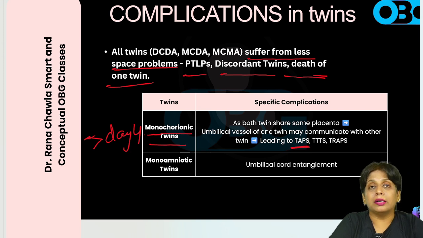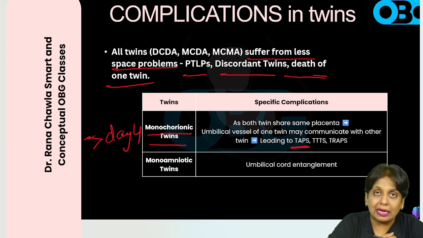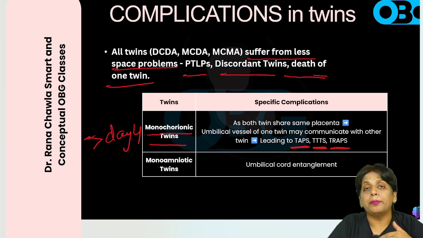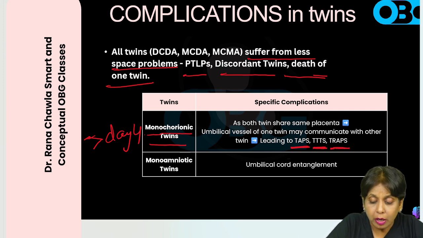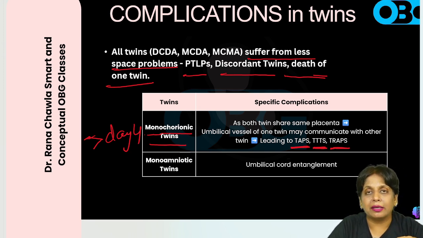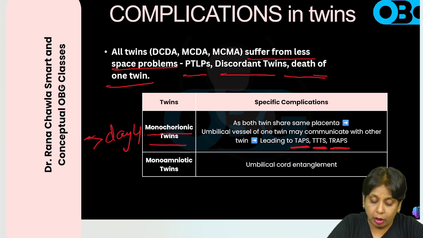So when the blood from one fetus goes into the other fetus, it is known as twin anemia polycythemia syndrome, or TAPS, twin to twin transfusion syndrome, right, and twin reverse arterial perfusion syndrome, TRAP. All these complications are formed if they have one placenta, because these umbilical vessels open in one placenta and there is a tendency to communicate.